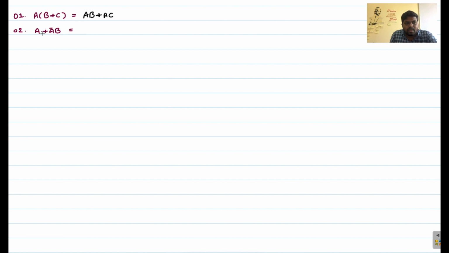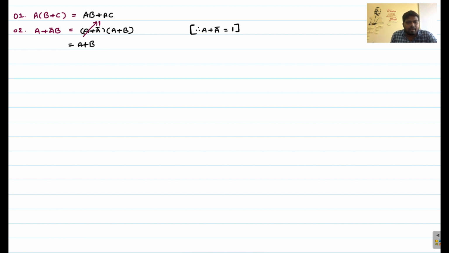First you can distribute the terms: (A plus A bar) into (A plus B), according to our distribution theorem. Now you can simplify these two. Here, A plus A bar means 1, from our operation theorem: A plus A bar equals 1. So that means this equals 1. Now what you will get? A plus B. This is your resultant one, right?